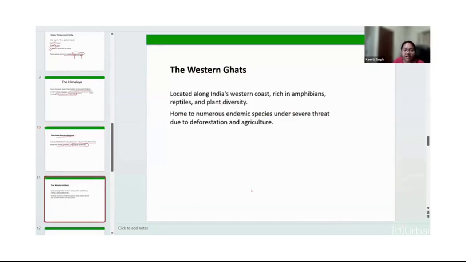Next, we have the Western Ghats. It is located along India's western coast. These are rich in amphibians, reptiles, and plant diversity. It is also home to numerous endemic species, right? But these are also being lost due to deforestation and agriculture.